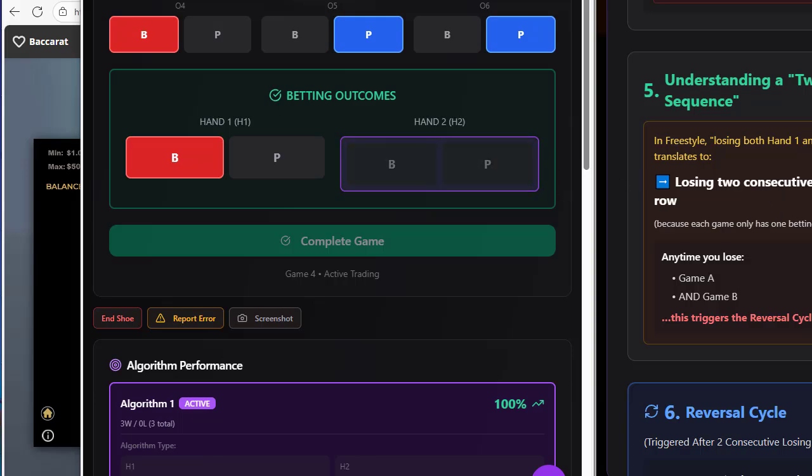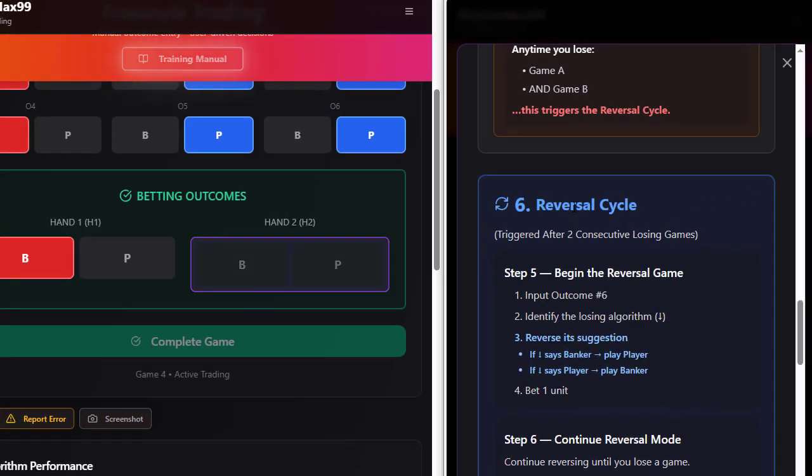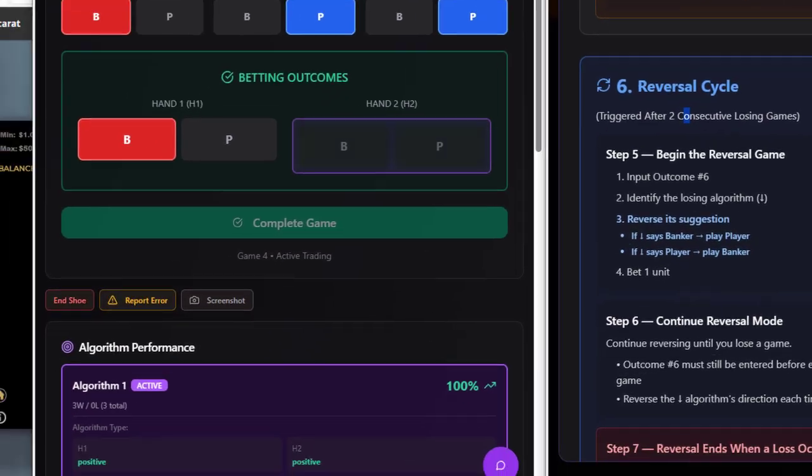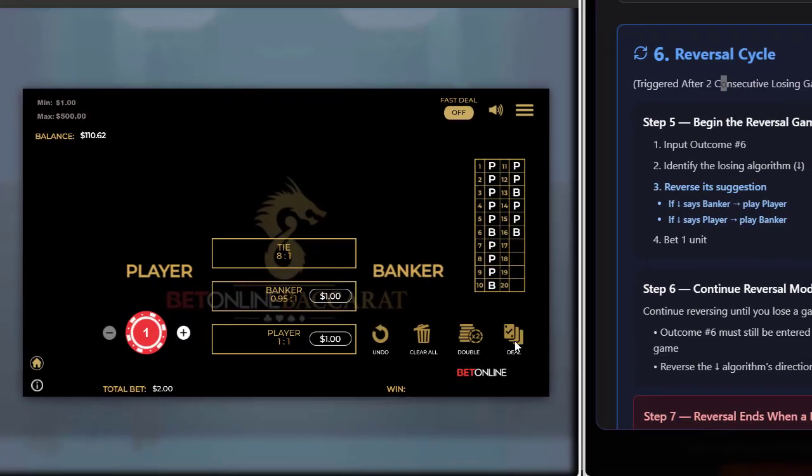All right, so this brings us to this point, okay? Glad it actually worked out this way because I didn't want this to be a long training video. All right, so we're already here at the reversal cycle, triggered after 2 consecutive losing games. As you can see, I just lost 2 consecutive games. So what I'm going to do is continue to play until the very next game, which will be the 3rd game. So we've got to get our next outcomes.